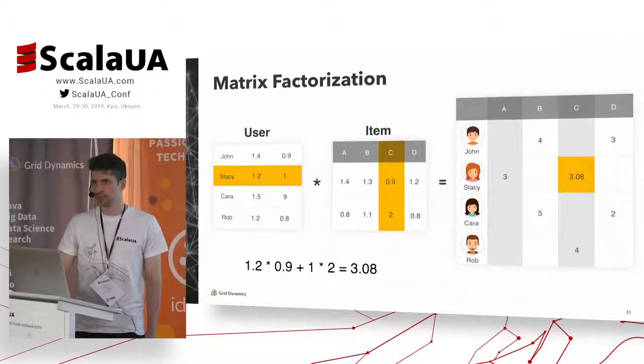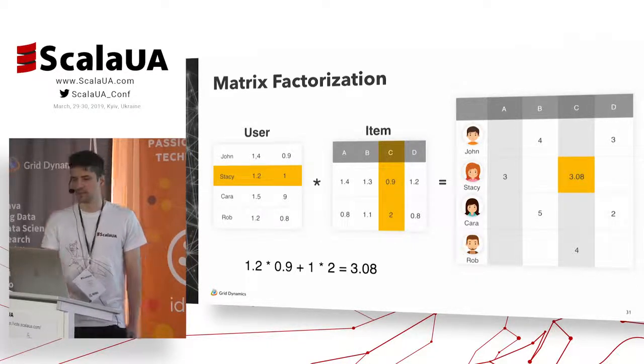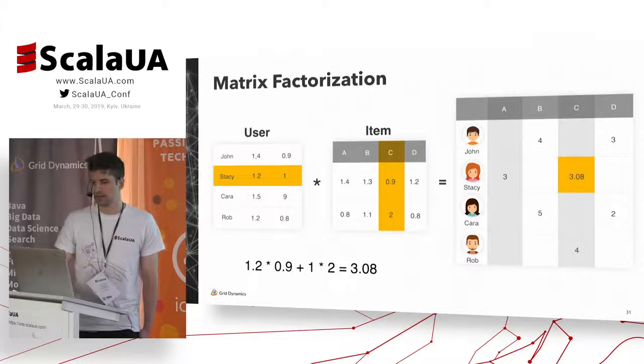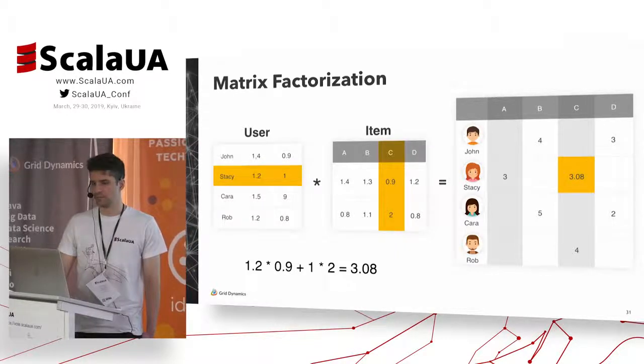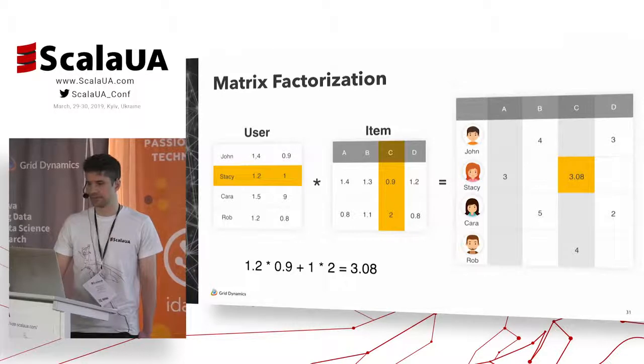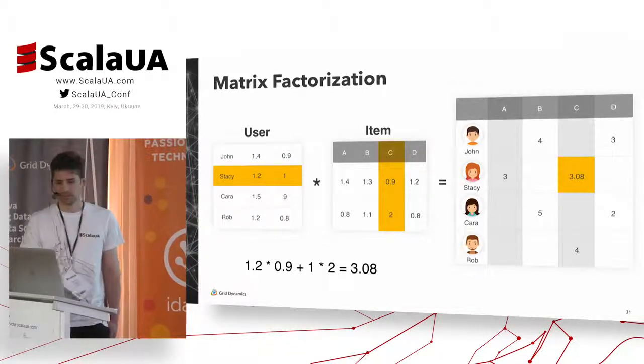So eventually, using this approach, we can reconstruct any empty cell from the initial user-item matrix. For example, if we want to find out how Stacy would like product C, we just need to multiply the vector of Stacy from the user matrix and the vector of product C from the item matrix. And that's it.